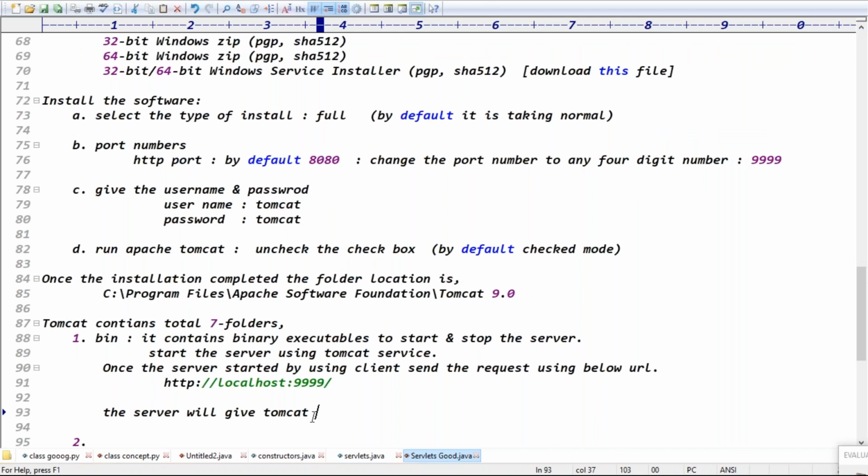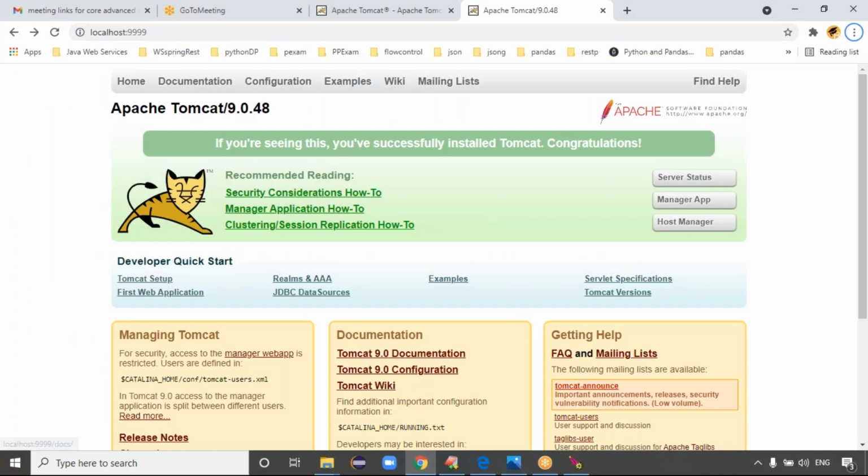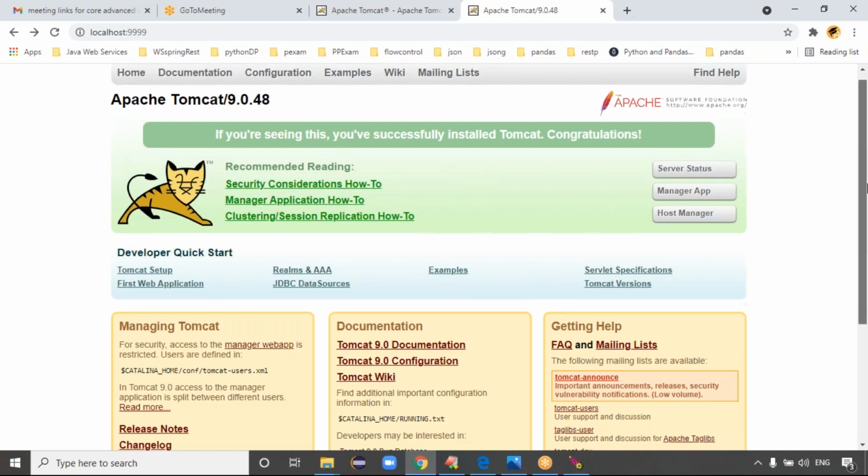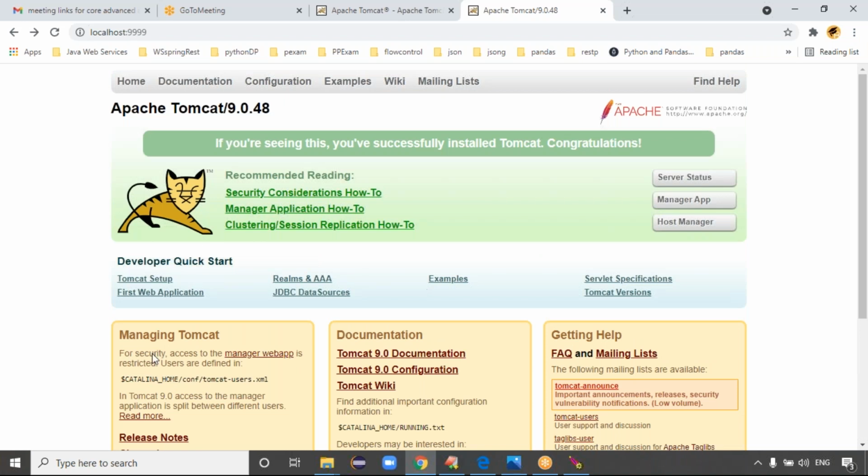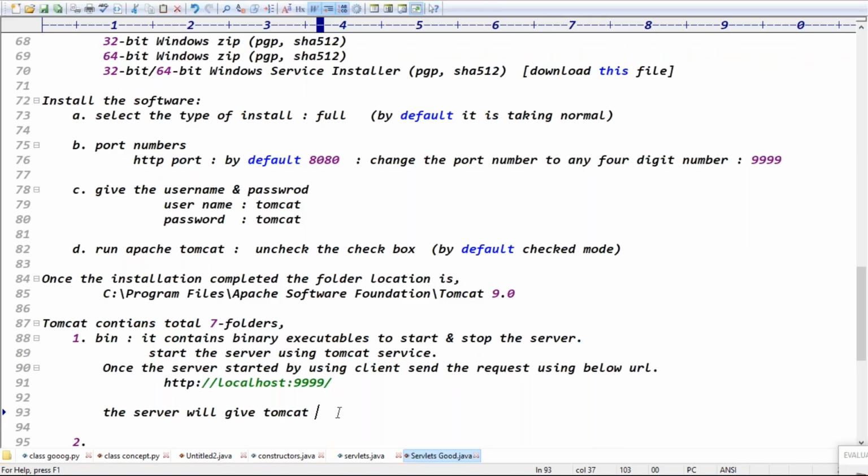Which one, guys? What can you say here? The starting page, right? This is called an administrative panel, something like that, because it is the main page, right? The server will give the Tomcat.